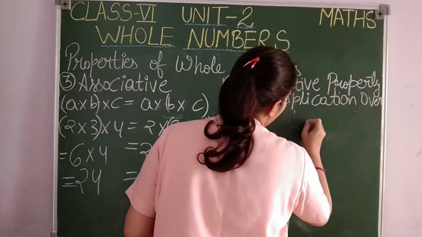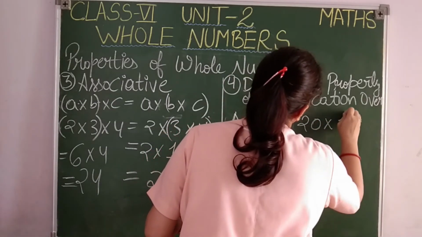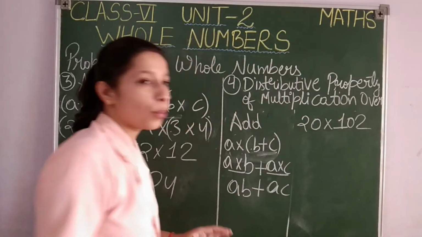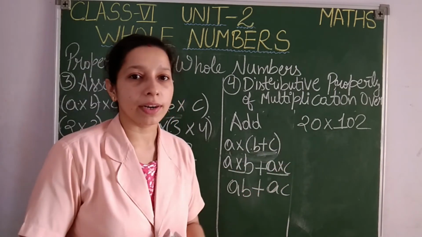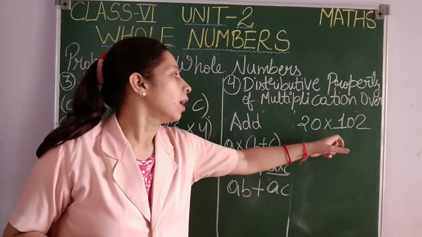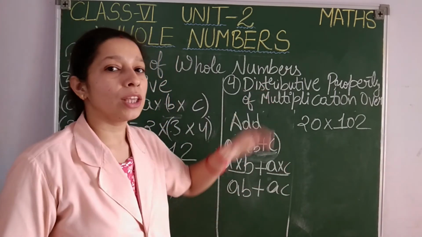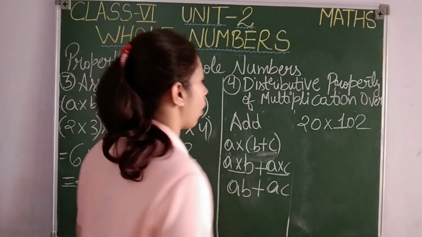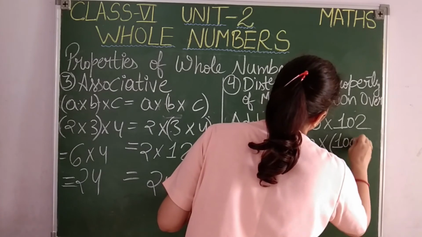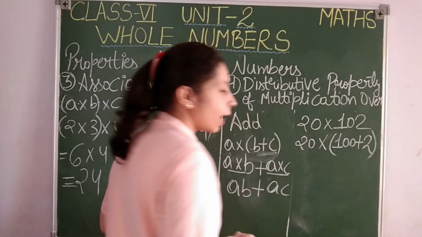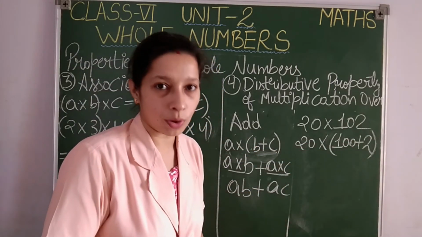Suppose I want to multiply 20 into 102. See, when I multiply 20 with 102, it will take a little bit of time now, because a large number is there. So if you use this property now, you can very easily multiply. Let me show you how. Here 20 into 102, I will write as 100 plus 2. Will anything change by writing 100 plus 2? No, 100 plus 2 will still give you 102 only, isn't it?